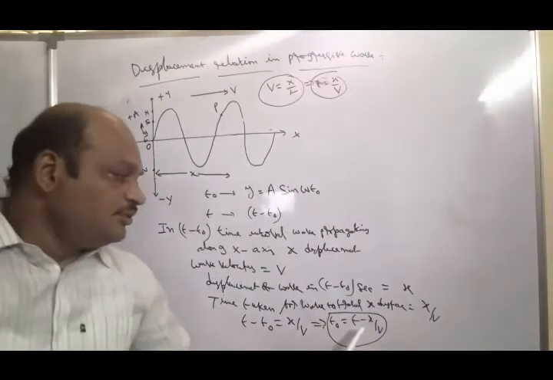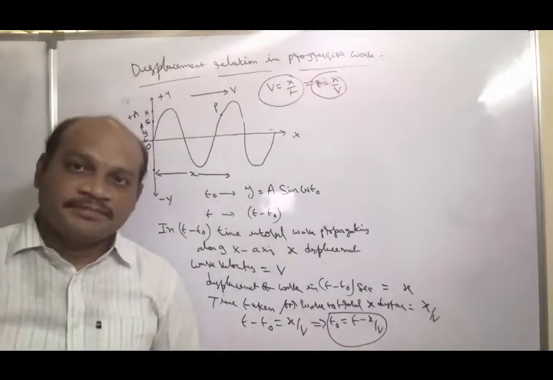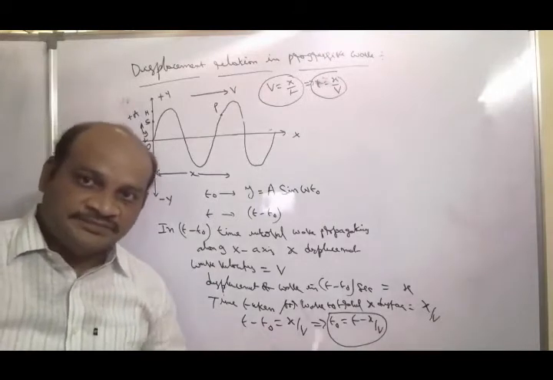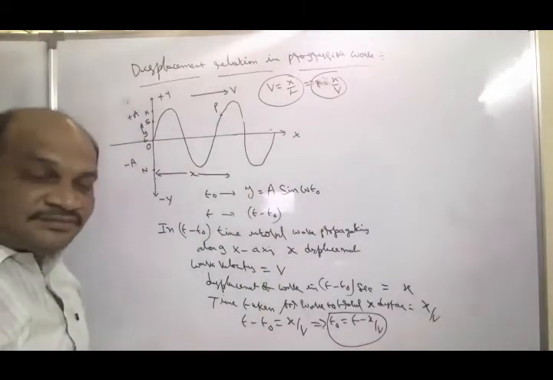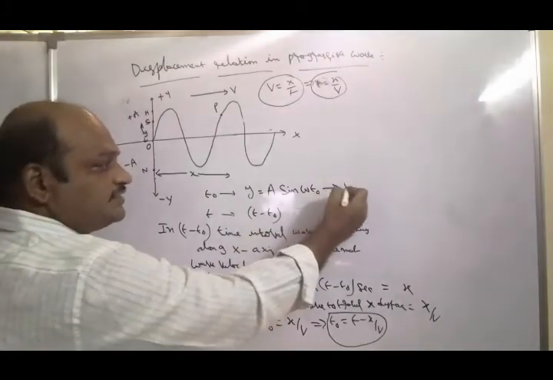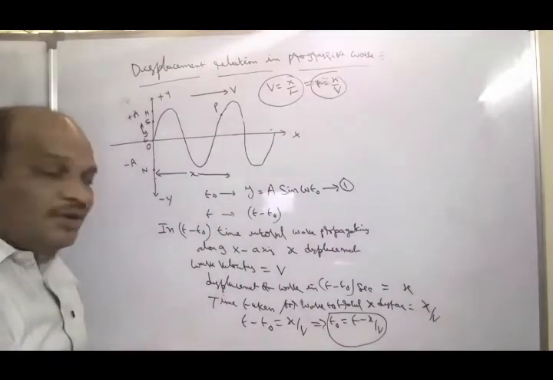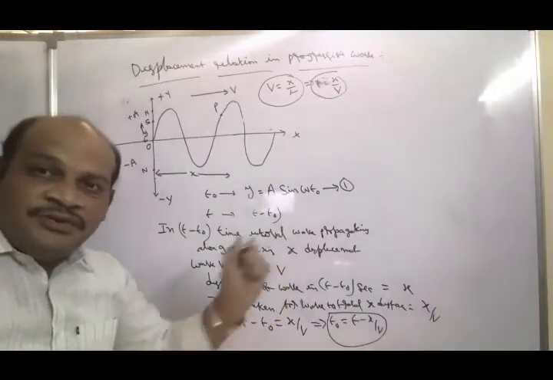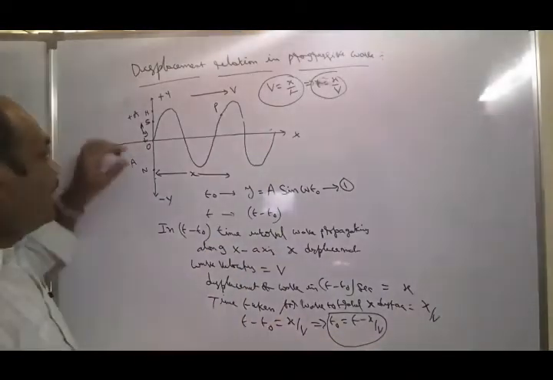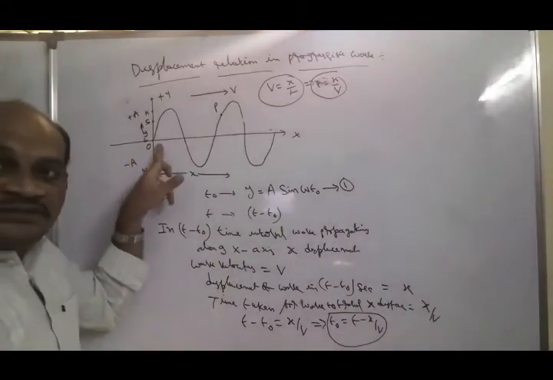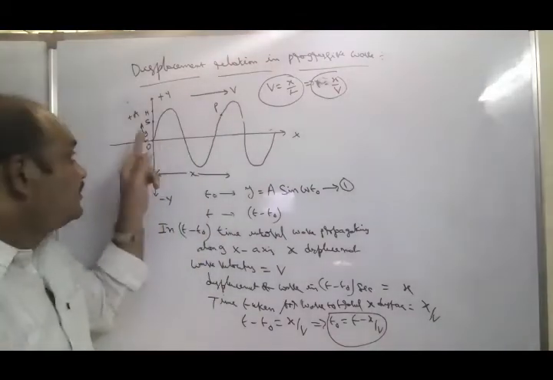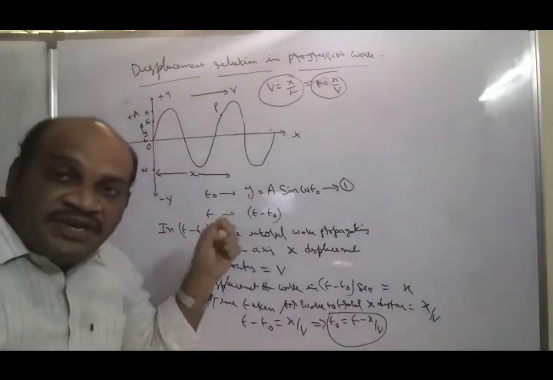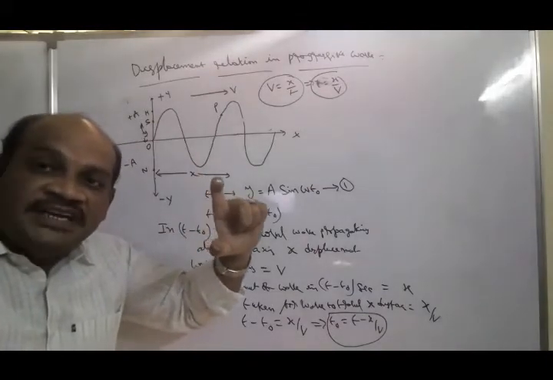Let us call this equation number 1. From equation 1, what do we observe? At t0 seconds, with respect to the origin, the particle of the medium has y displacement.